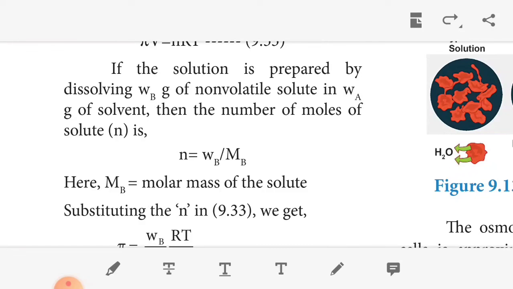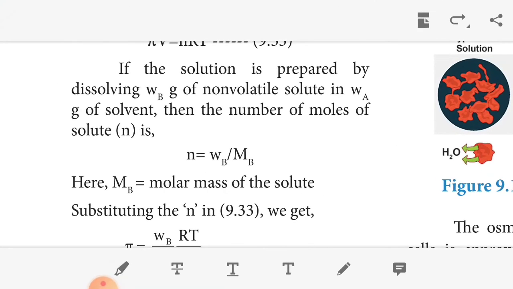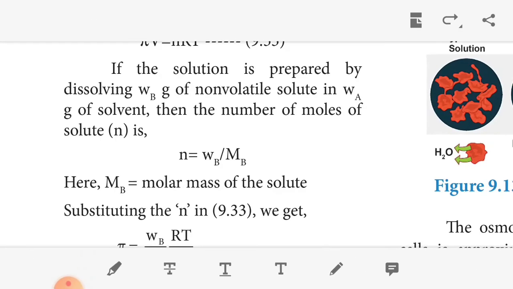Okay, so the colligative properties can be expressed in four ways. The first one is relative lowering of vapor pressure, then elevation of boiling point, then depression of the freezing point, and the last one is osmosis and osmotic pressure. So it is a very easy concept. You just read the concept and you will clearly understand it.